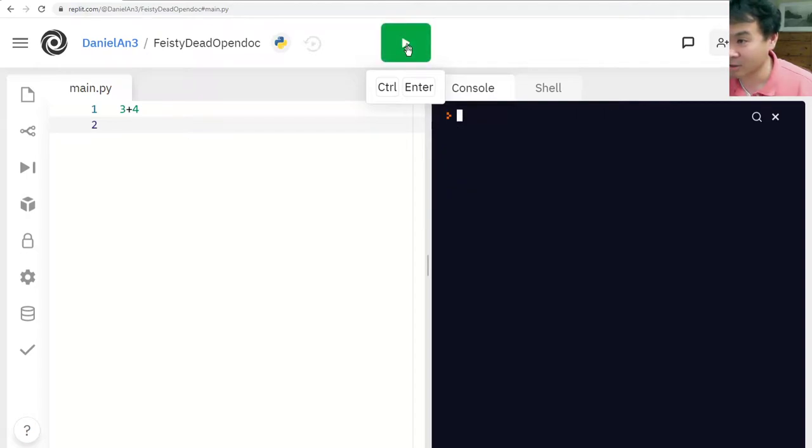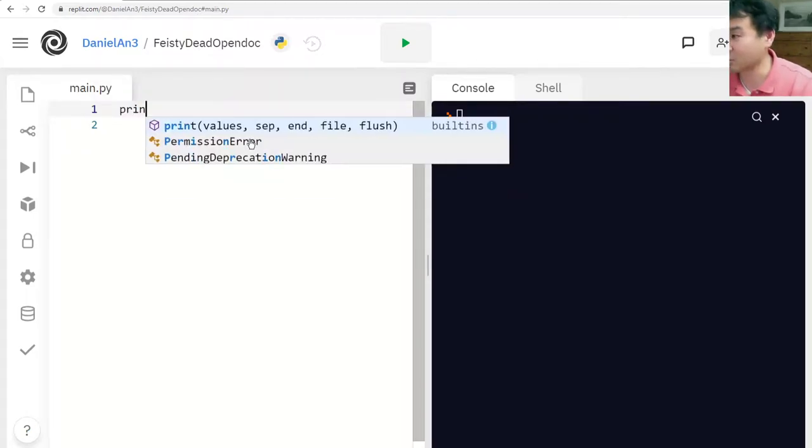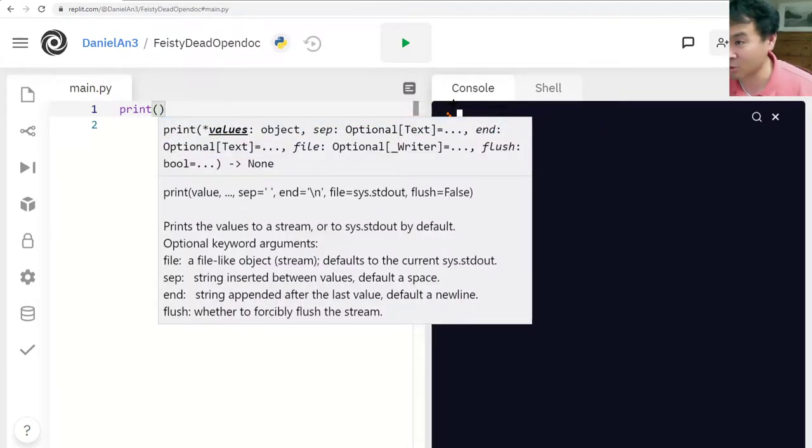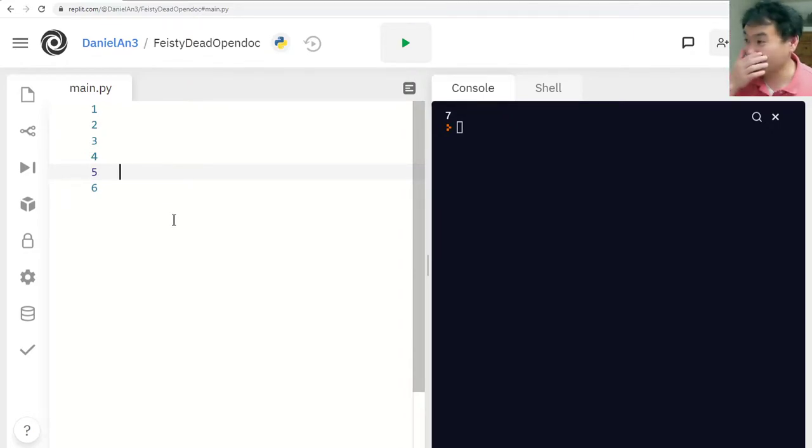When you run it, it executes, but it doesn't even give you the 7, because another restriction about the editor is that it never shows you these things. You have to print whatever you want to be shown in the console. So if I want 3 plus 4, I have to print 3 plus 4 and then execute. It'll give you 7. Now, this looks much more inconvenient than just using the console, but the nice thing about having the editor is that you can put several commands and they're all going to run at once. And by using this, we can make cool projects, okay?